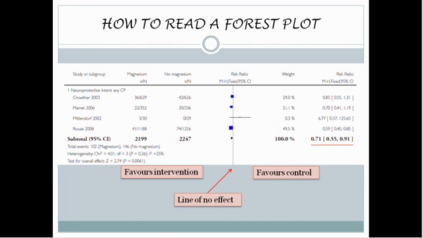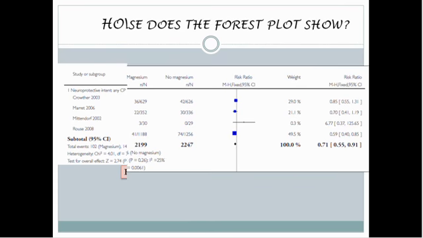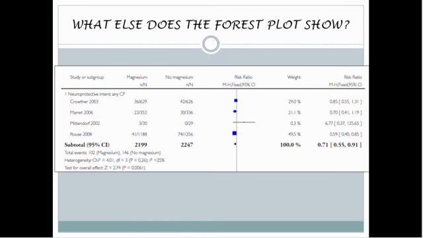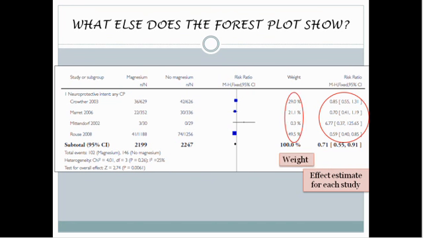More specifically, the pooled relative risk favors the intervention group as there is a 29% reduction in the risk of cerebral palsy. The forest plot also provides the summary data entered for each study. In addition, it provides the weight for each individual study. The method and the model used to perform the meta-analysis is indicated here. For example, this meta-analysis has used the Mantel-Haenszel method and fixed effects model for performing the meta-analysis.